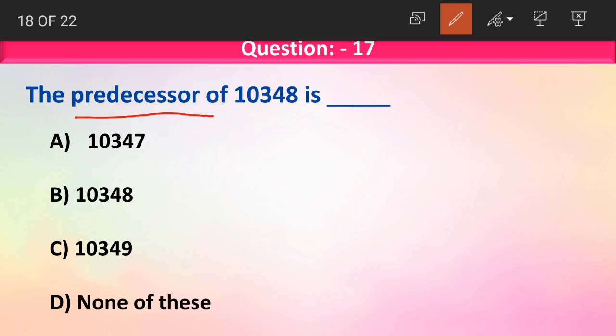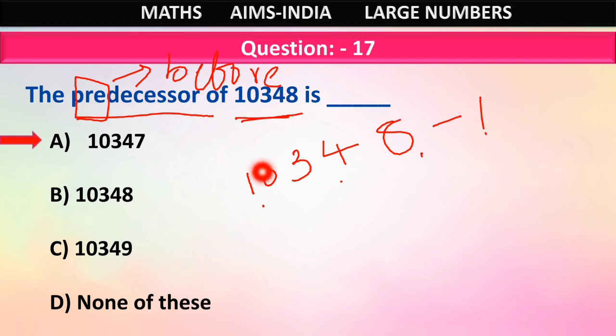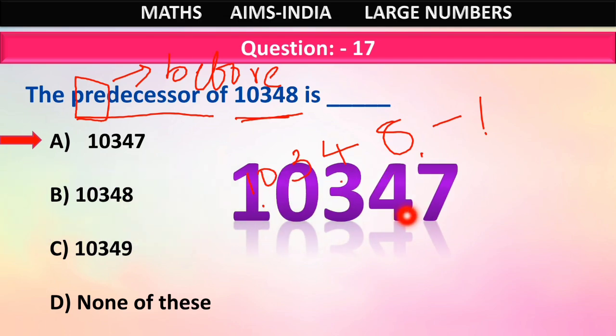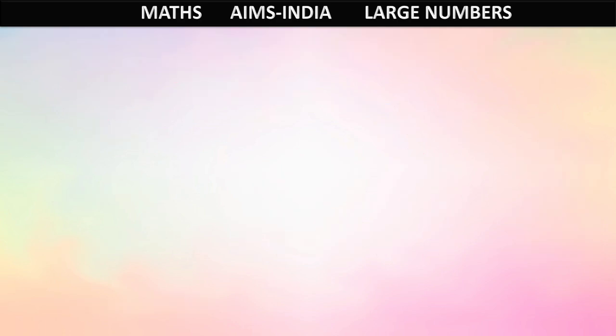The predecessor means what? Pre means before. So predecessor is the number which comes before a given number. And how will we find out that? We find out predecessor by subtracting 1 from the given number. So the predecessor of 10,348 will be 10,348 minus 1, which is equals to 10,347. Understood, children? What did we do for predecessor? We subtracted 1 from the given number.